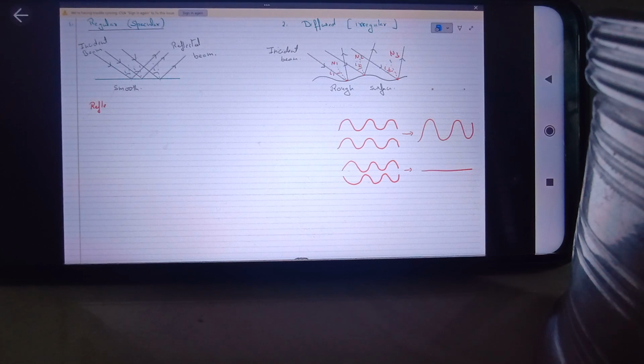But some other phenomena are also observed, like, as I told you, the photoelectric effect or Compton effect. I'll explain the photoelectric effect. It's a phenomenon where it is observed that when light of a certain minimum frequency, and above that frequency, is incident on a metal surface, that light is able to eject electrons from the metal surface. Now you know this thing. I think this concept is clear to everyone, that an electron can be knocked out of an atom only if it is given a certain amount of energy, which is known as ionization energy, so that it gets excited and comes out, or overcomes the force of attraction between the nucleus and the electron.